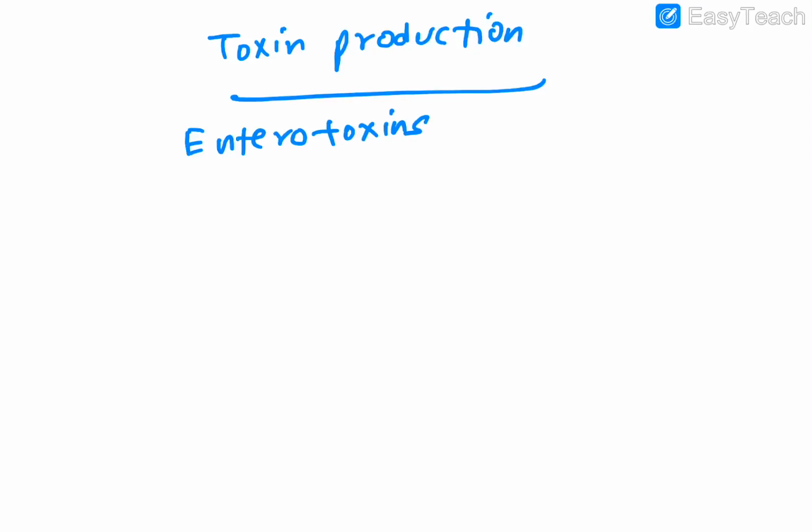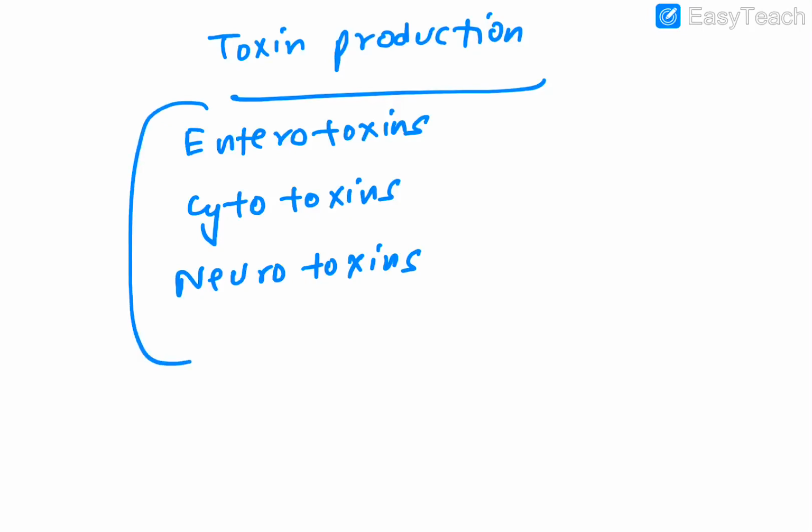Various organisms produce 3 types of toxins. One is enterotoxins, one is cytotoxins, and one is neurotoxins. So these are the 3 types of toxins: one is entero, one is cyto, and one is neuro. Enterotoxins obviously lead to watery diarrhea. As you can see in that chart of Harrison, enterotoxins were involved in causing a non-inflammatory form of diarrhea. That's why it is watery diarrhea there.